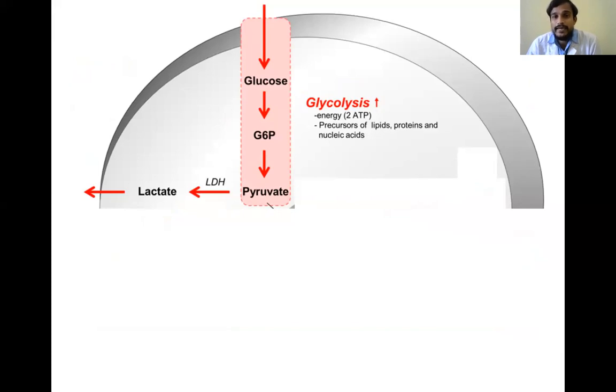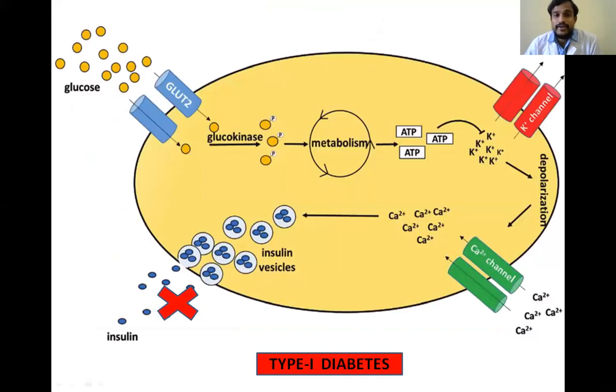In type 1 diabetes, the main defect is insulin production. So there is no insulin production, and the glucose 4 transporters can't be opened. So the glucose cannot enter the individual cells, the peripheral cells. That's why the glucose level will be increased in the blood, leading to hyperglycemia.